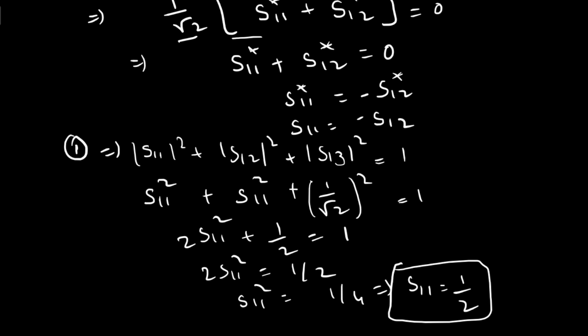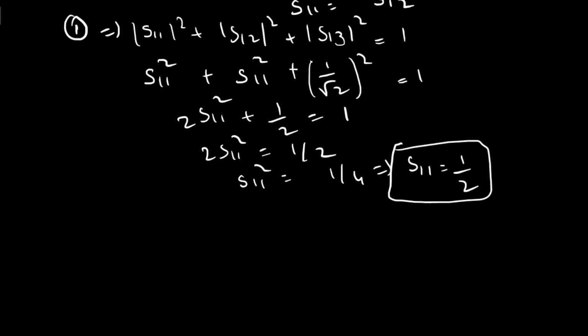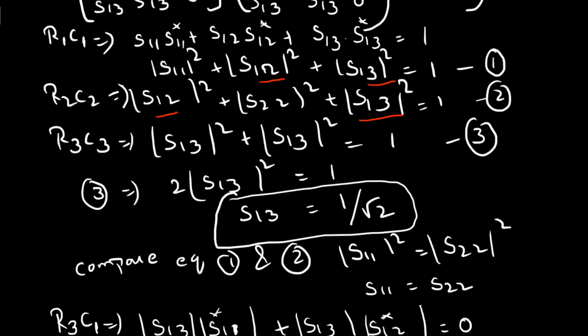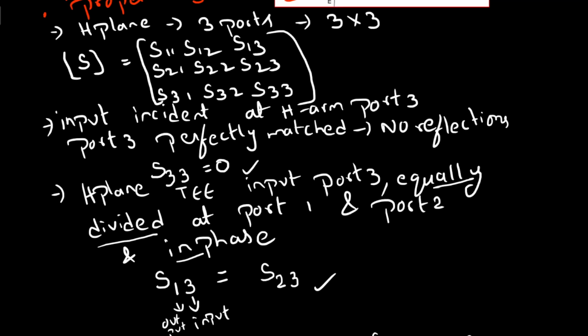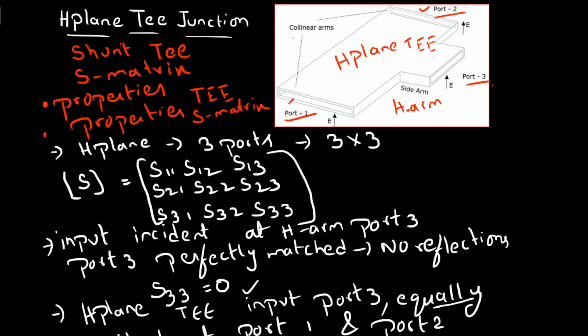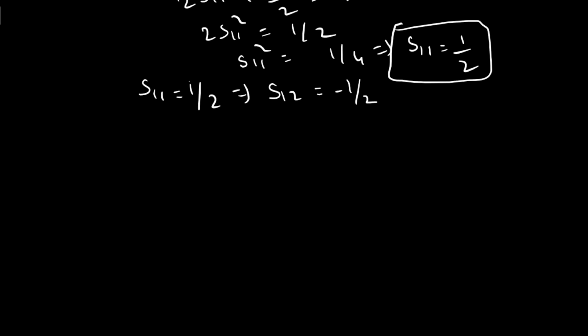And if S11 equals 1 by 2, then what will happen? What about the S12 value? S12 equals minus 1 by 2. So if S11 equals 1 by 2, that means S12 equals minus 1 by 2. From this we got all the elements in the S matrix of the H-plane T. Now you can replace all the element values in this matrix, and let's see how it looks.